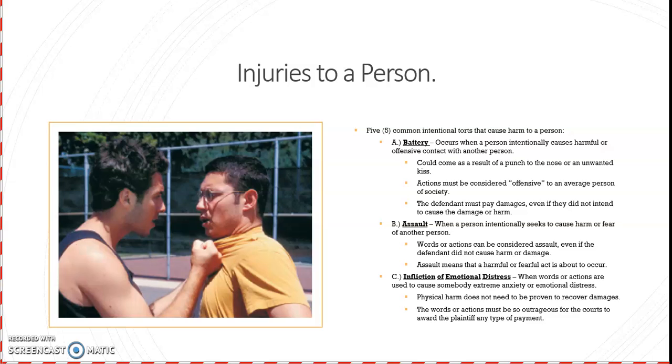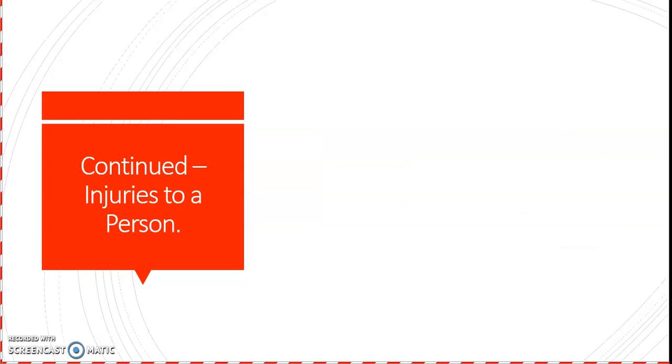Another one here is infliction of emotional distress. This is pretty recent, from 1940 or so on. When words or actions are used to cause somebody extreme anxiety or emotional distress. Physical harm does not need to be proven to recover damages. The words or actions must be so outrageous for the courts to award the plaintiff any type of payment. So this is very difficult and tricky to judge, because what could be seriously emotional to somebody might not be that emotional to somebody else. But again, this is something that you could seek payments for.